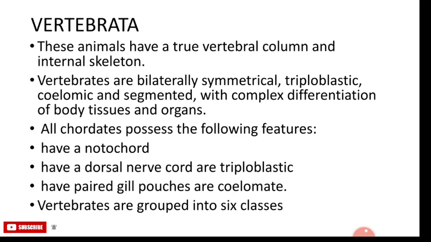The next is the Vertebrata. These animals have a true vertebral column and an internal skeleton. Vertebrates are bilaterally symmetrical, triploblastic, coelomate and segmented, with a complex differentiation of body tissues and organs. They have the following features: they have a notochord, have a dorsal nerve cord, are triploblastic, have paired gill pouches, are coelomate, and these are further divided into 6 classes.